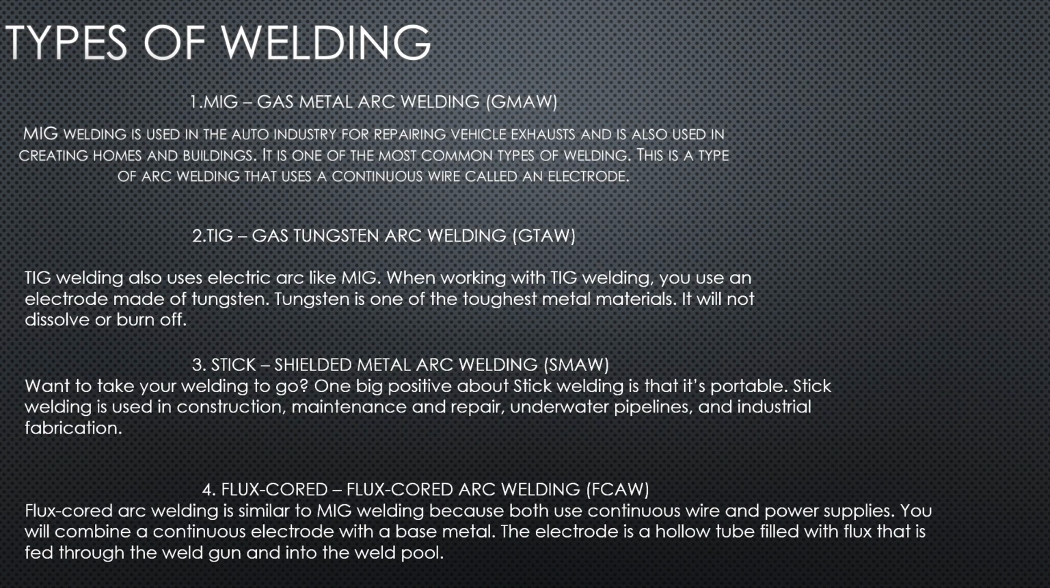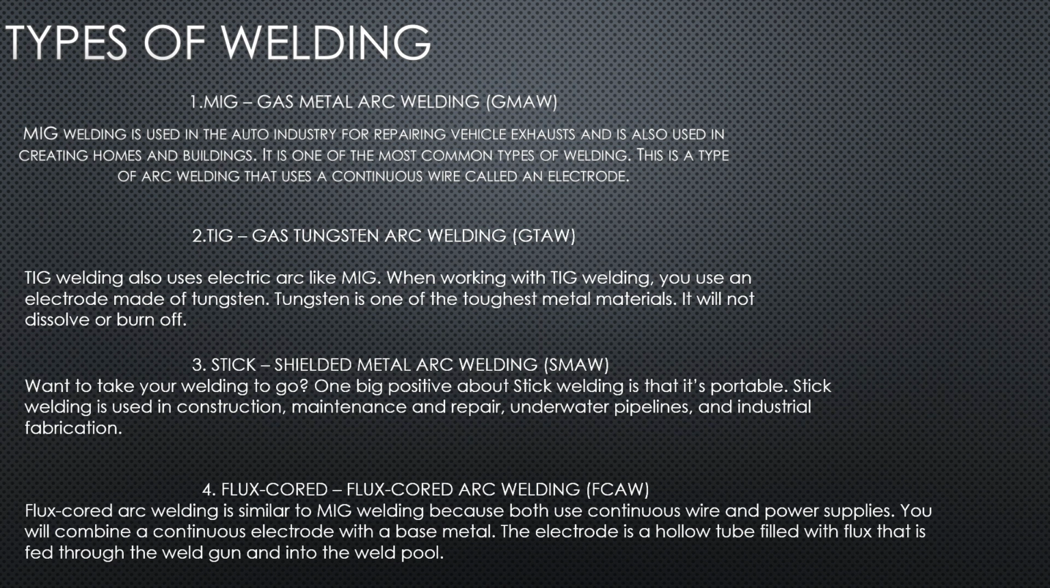Types of welding. First, MIG, gas metal arc welding, GMAW. MIG welding is used in the auto industry for repairing vehicle exhaust and is also used in creating homes and buildings. It is one of the most common types of welding. This is a type of arc welding that uses a continuous wire called an electrode.